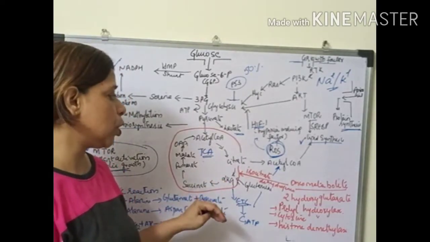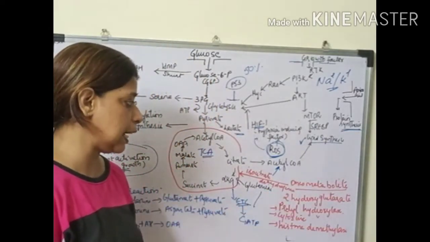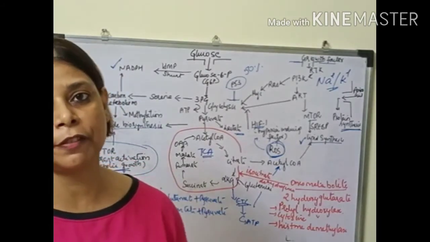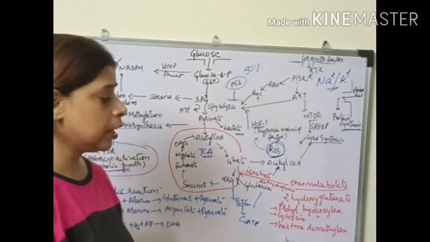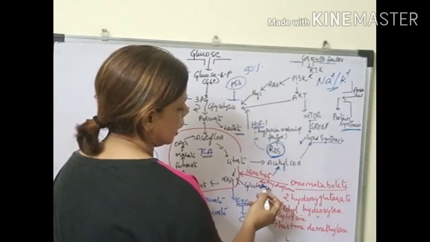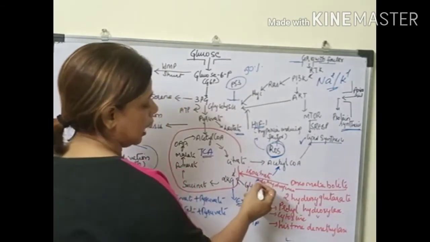Now we'll talk about oncometabolites. As I have said earlier, with oncometabolites we can find an increase in concentration of one specific metabolite due to the loss of enzyme activity. The best example I have taken here is the loss of activity of isocitrate dehydrogenase.